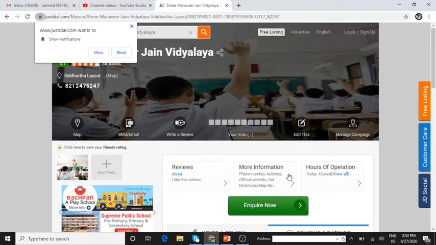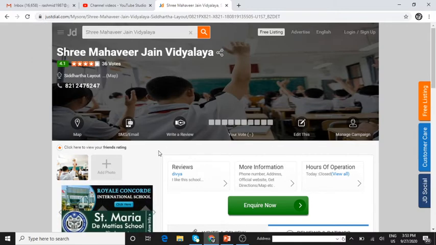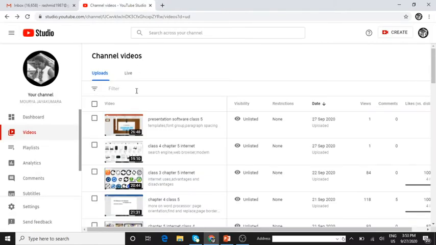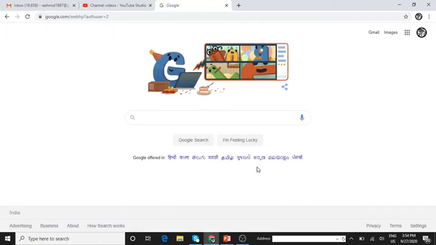How do you open a web page on a browser? What you are watching is a web page. Yes, and that's also called a home page. How do you open this? I'll just show you once again. Open the web browser. So I have opened Google. Type in the web address on the address bar of the browser. I'll type in the web address